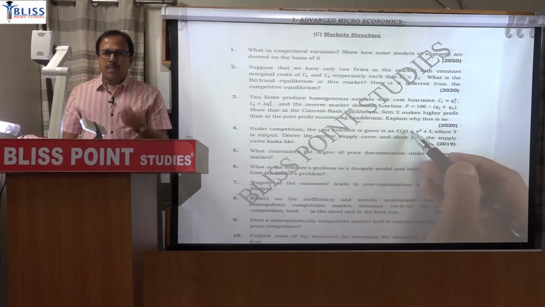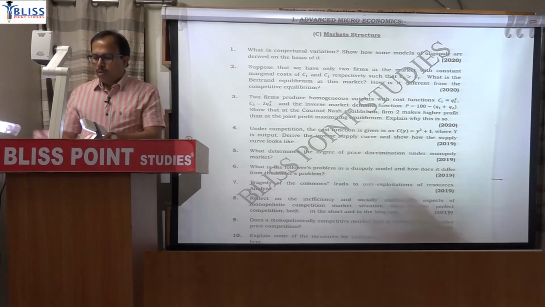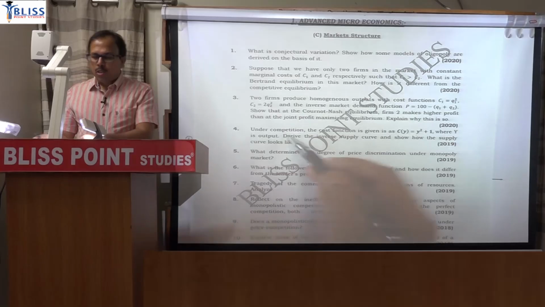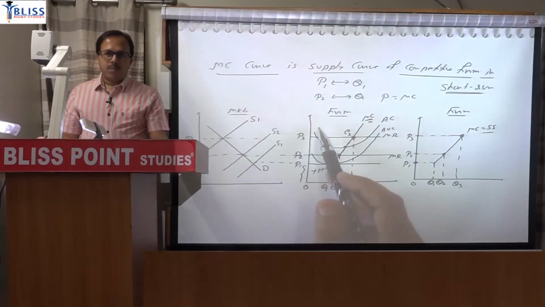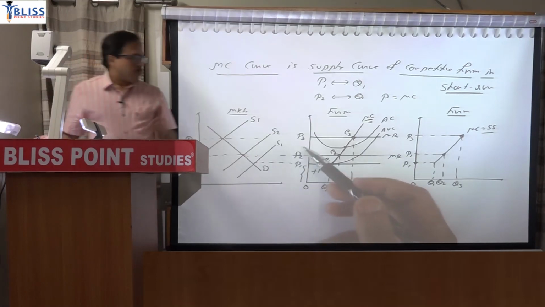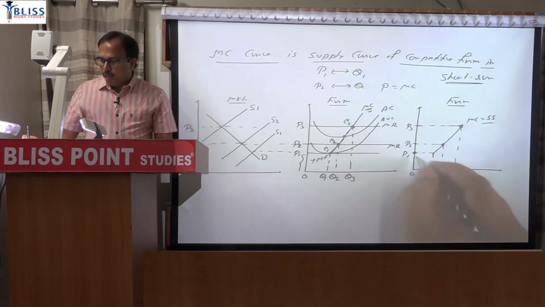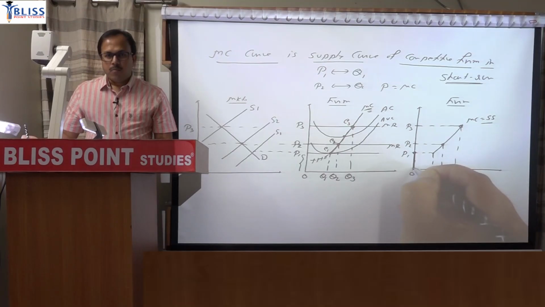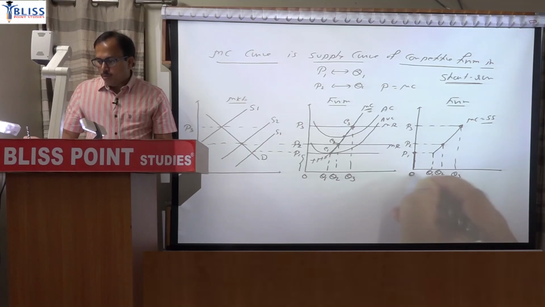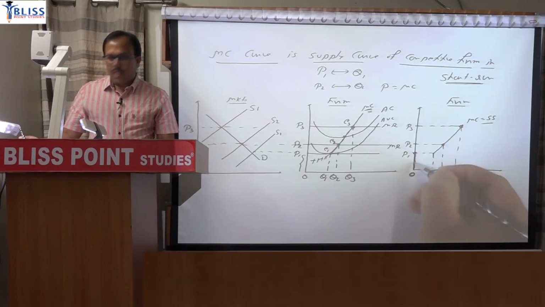From total cost I will calculate marginal cost, and I know that marginal cost curve is the supply curve. So even when you are answering this question, you are expected to answer this part first analytically, according to the equation. So answer this part first. This is clear. If you have to show this part below, you have to coincide it with the Y axis. You have to coincide it here because this line means quantity is 0 at any price lower than P1, quantity supplied is 0. So supply curve is coinciding with the vertical axis.